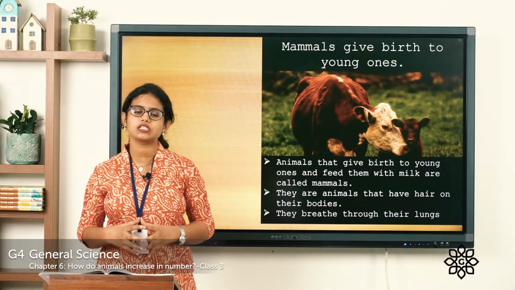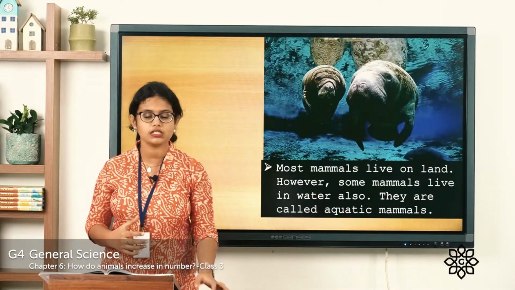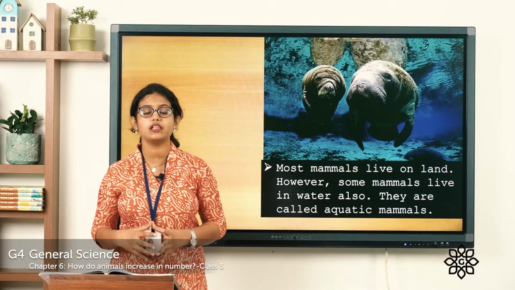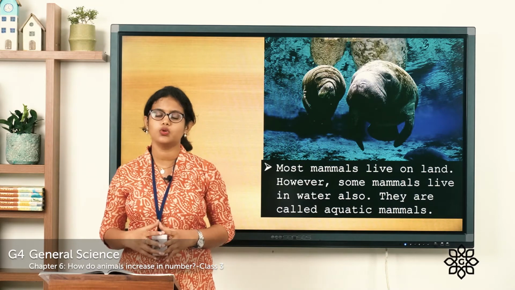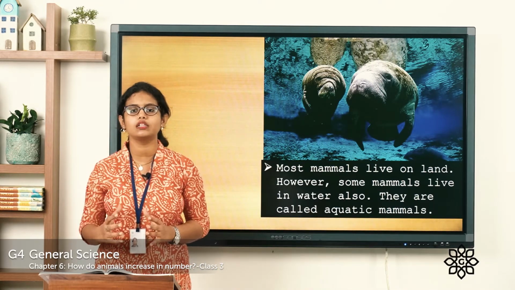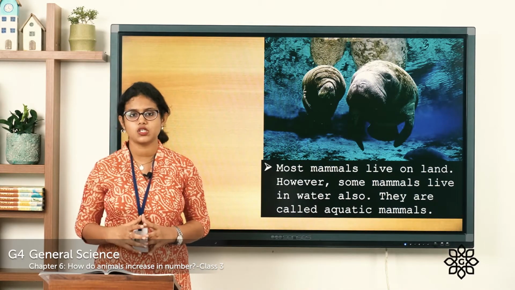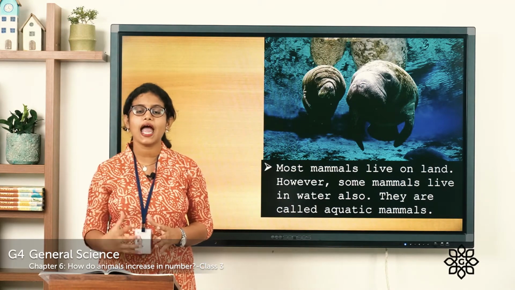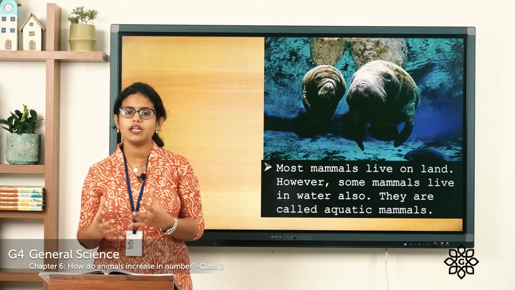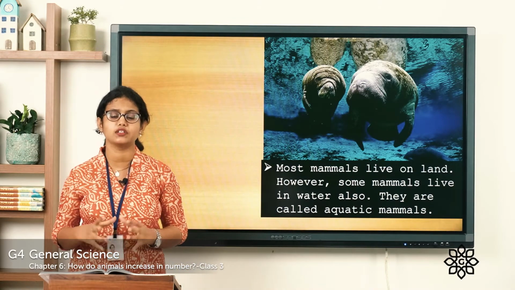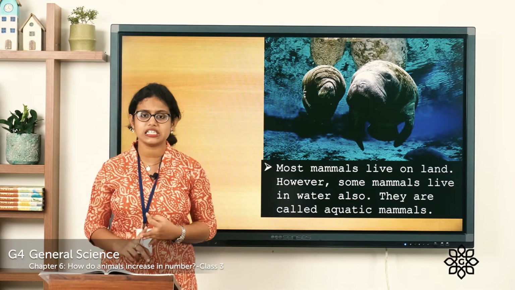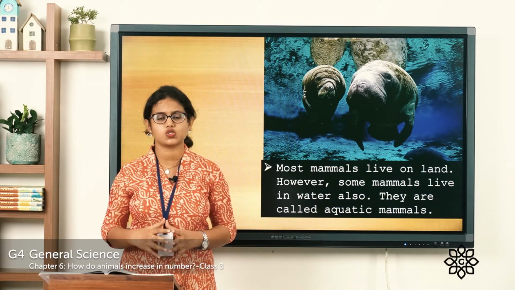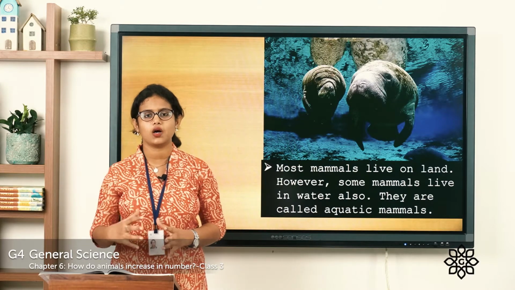We discussed that most of the mammals live on land. But there are also mammals that live in water. Do you know what we call them? We call them aquatic mammals. So the mammals that live in water are called aquatic mammals. There are many examples of aquatic mammals like the dolphin, whale, seal. All these are examples of aquatic mammals. They give birth to their young ones.